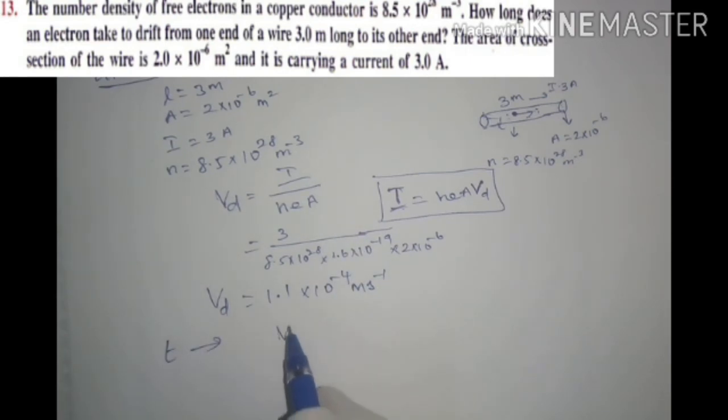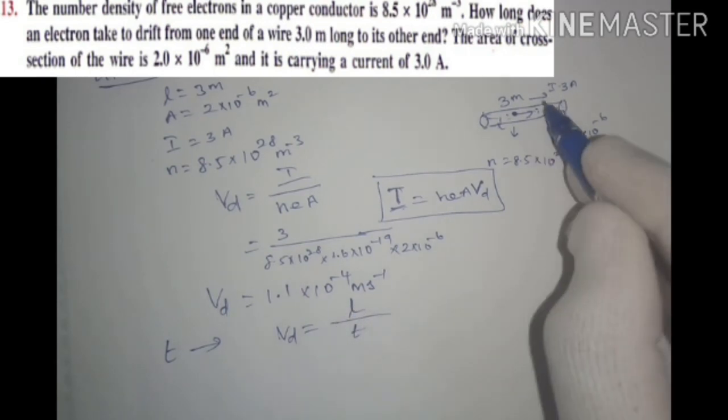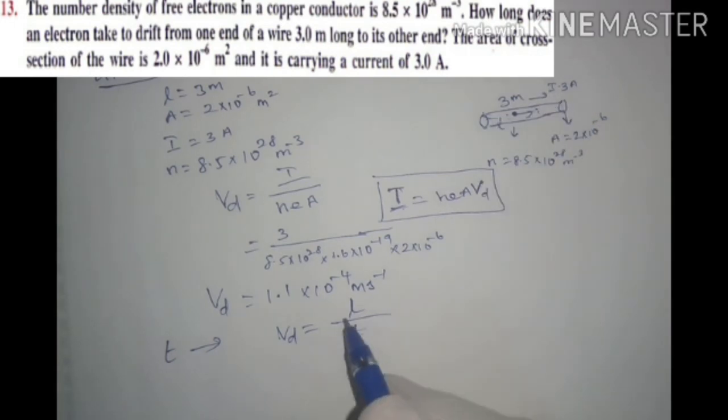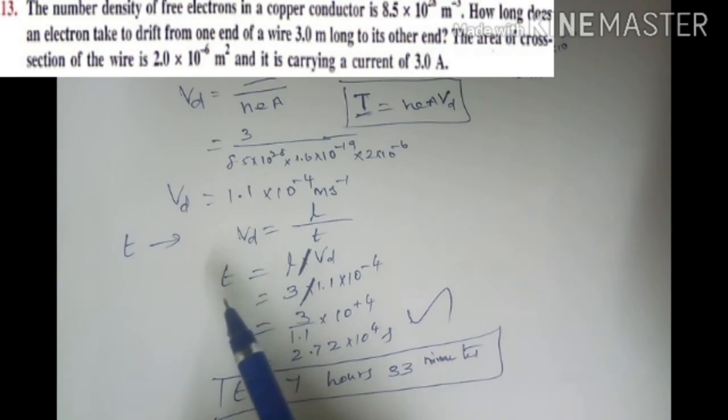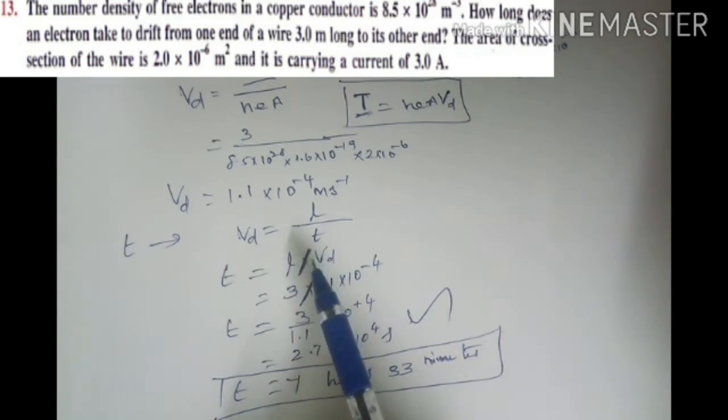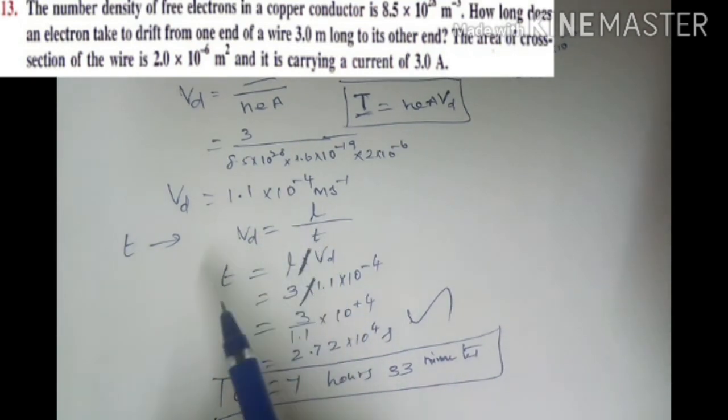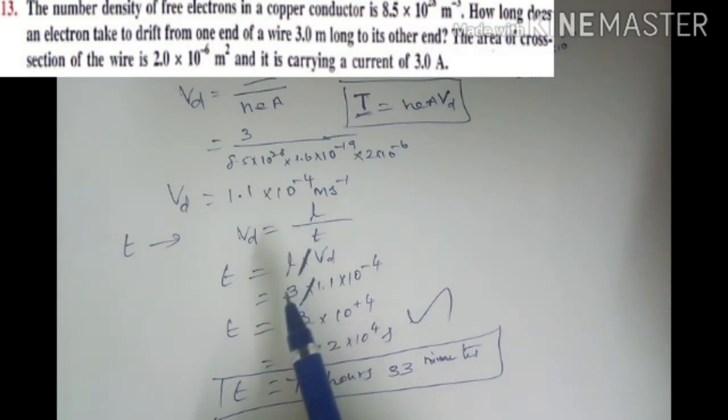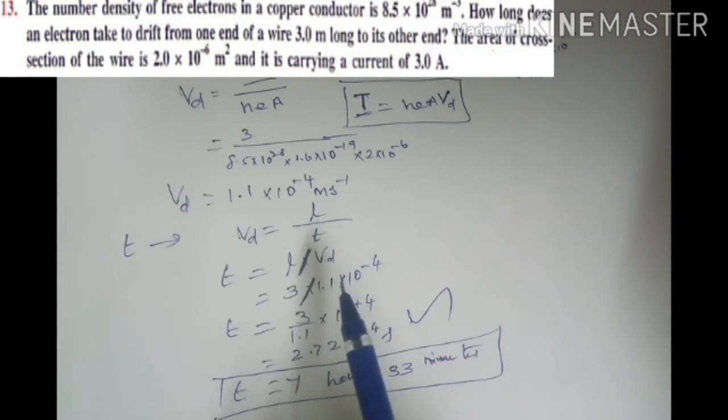We know drift velocity equals distance traveled by time, that is L by t. The distance here is the length. So the time taken t equals L by Vd. Vd equal to L by t, so t is equal to L by Vd. L equal to 3 divided by Vd, which is 1.1 into 10 to the power minus 4. Substituting, we obtain 2.72 into 10 to the power 4 second.